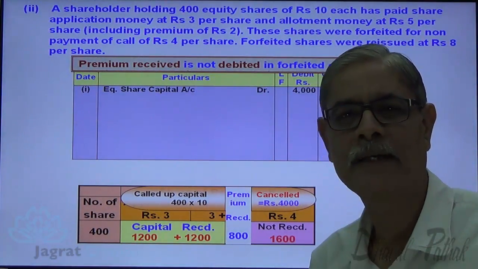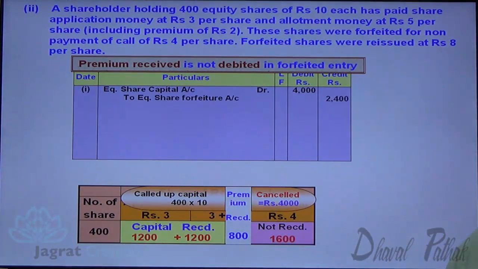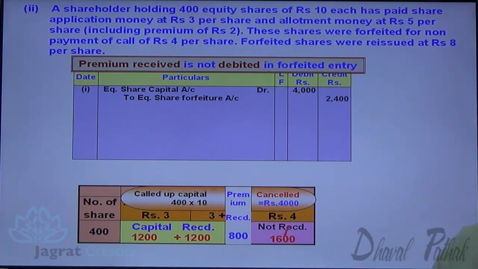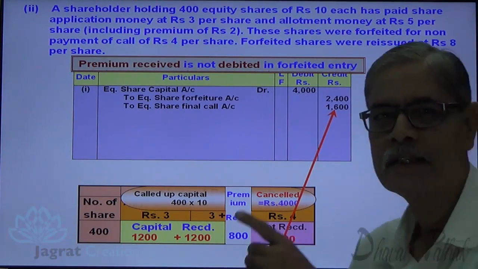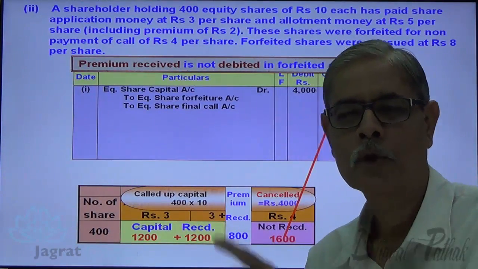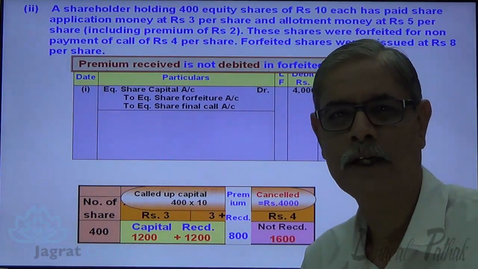This 2,400 capital received is credited to share forfeiture account. Now 1,600 not received. Share final call account is credited because this amount stands as a debit balance in share final call account. So share final call account is credited. This is how the forfeiture entry gets recorded.